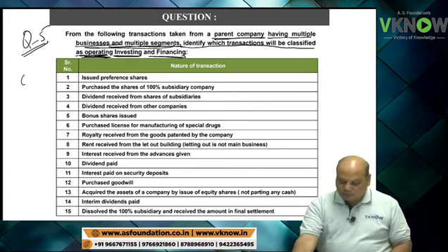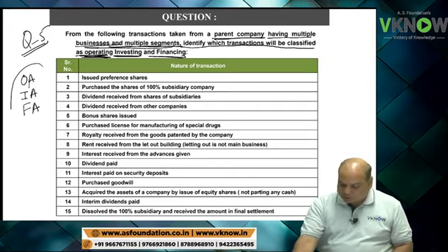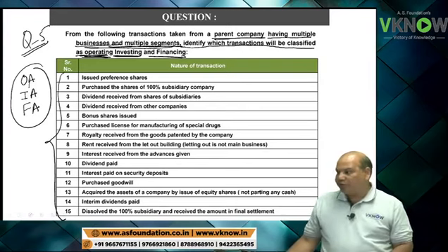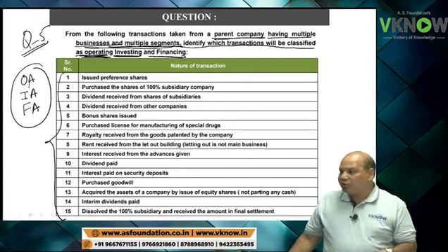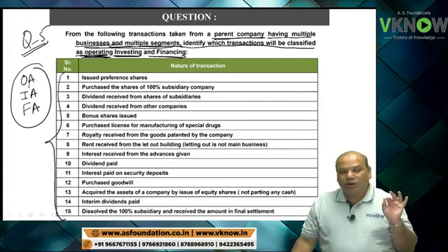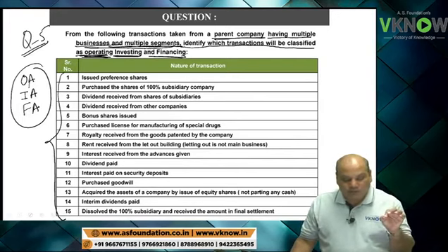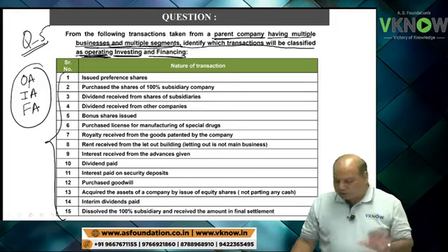This is really a good question, and similar questions are asked in the exam. The institute gives you a list of 10 to 15 items, and then asks the student to identify which of these are operating, investing or financing activity.